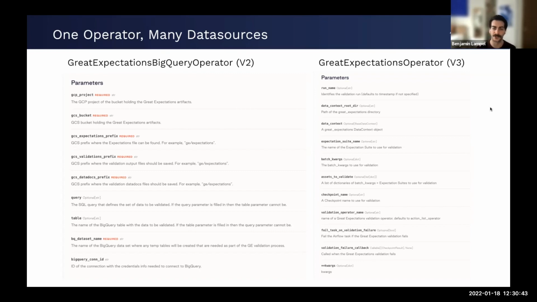So the change on the Grid Expectations operator v3 side, as we see in the parameters, is that there's nothing to do with connections here. We don't have a single argument that directly says, hey, what's our connection story? What it is now is either in the data context root directory or in your data context. And the data context is also basically just a dictionary like we saw with the checkpoint.